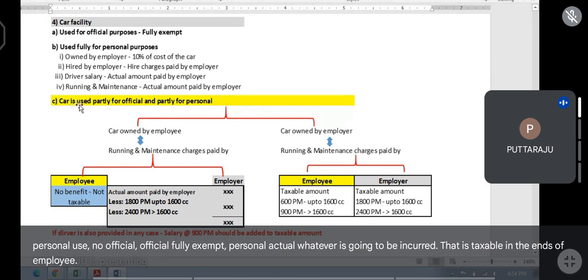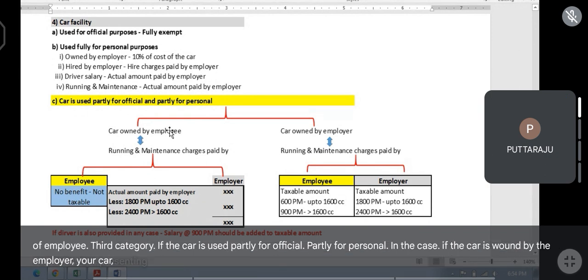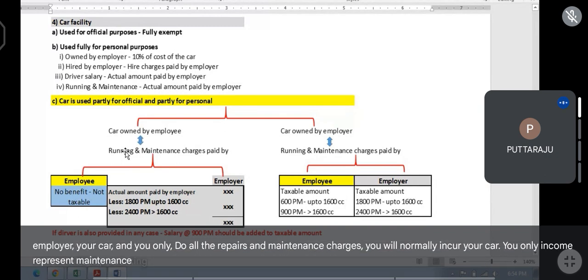Third category, if the car is used partly for official, partly for personal. In that case, if the car is owned by the employee, your car, and you only incur all the repairs and maintenance charges, then no benefit, not taxable.